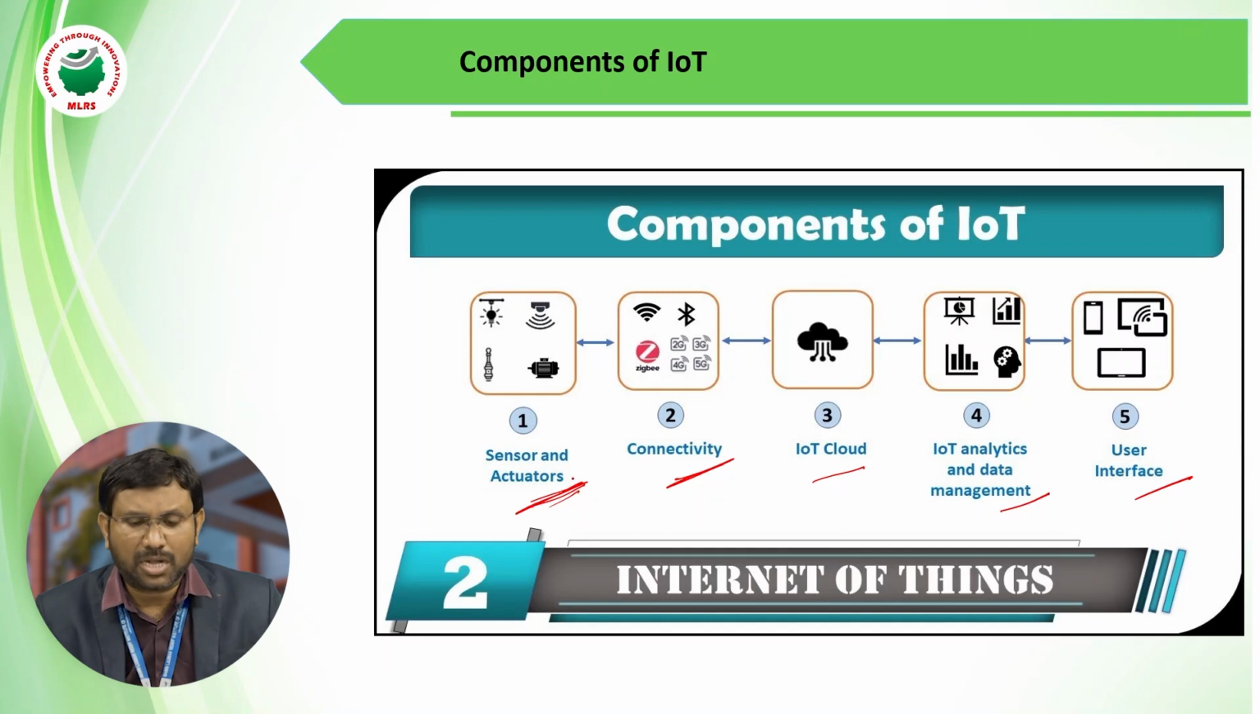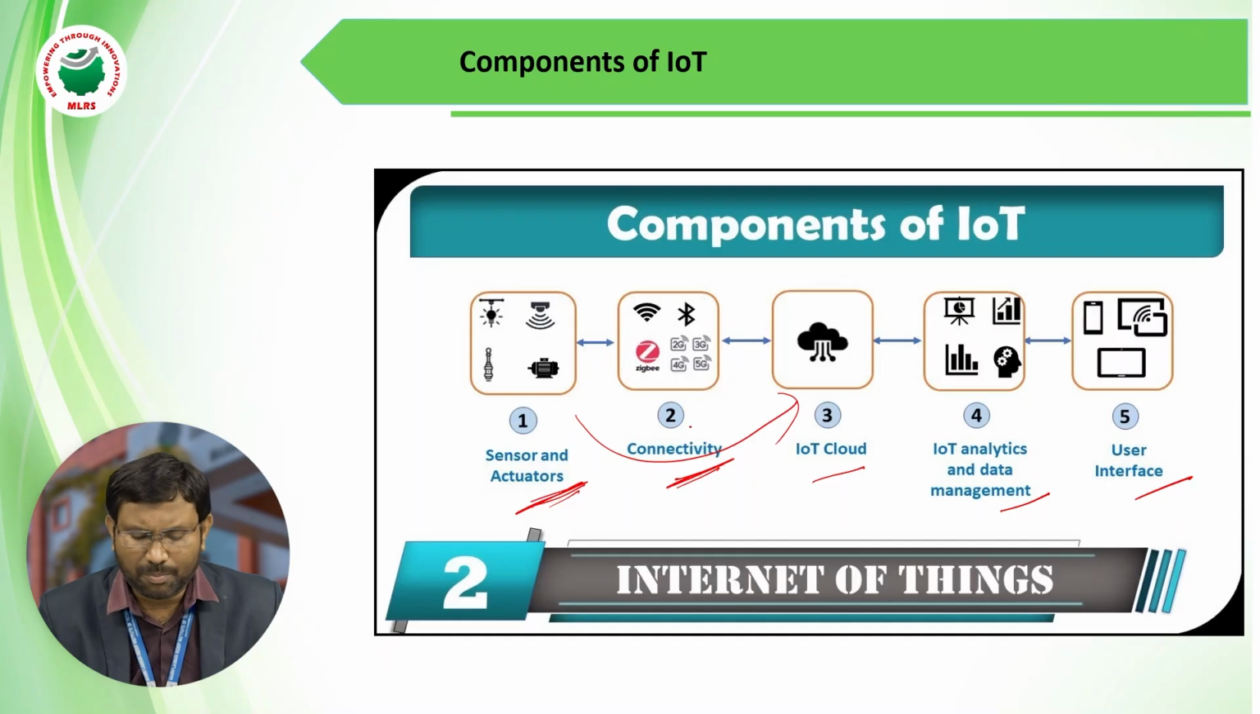So these are the fundamental components in IoT. Next, connectivity. After gathering data from the surrounding environment with the help of sensors, this data should be transferred to the cloud. The sensors transfer data to the IoT cloud with the help of connectivity, means with the help of Wi-Fi, Bluetooth, or Zigbee. These connectivity devices are helpful to transfer data from sensors to the IoT cloud. This IoT cloud will store the data. Later, this data can be analyzed.